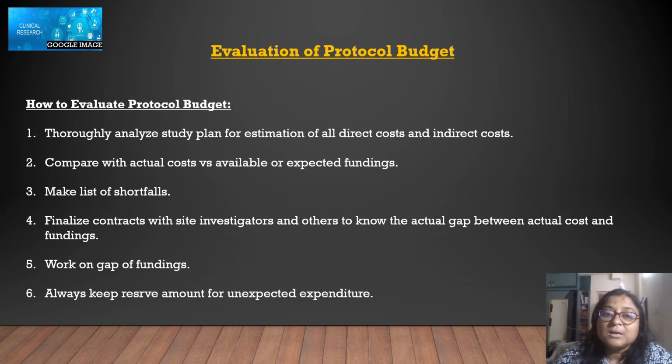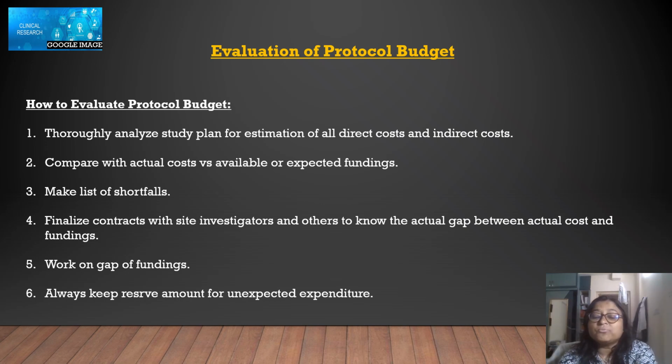Then second, compare the actual cost versus available or expected fundings, like how much funding you have available and how much you are going to spend according to your plan. So you will have to compare that. Is it sufficient? Then it's okay. This is how you can evaluate your protocol budget.